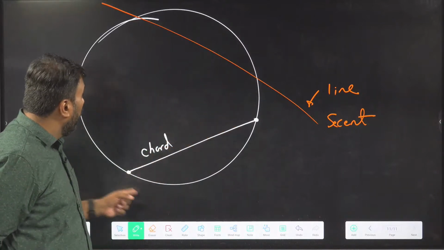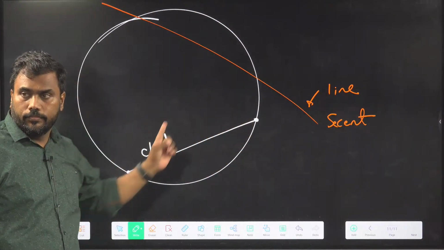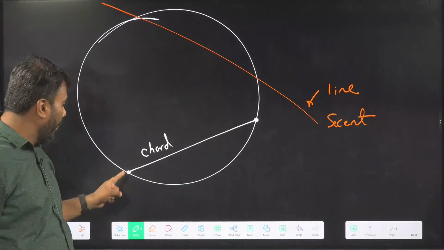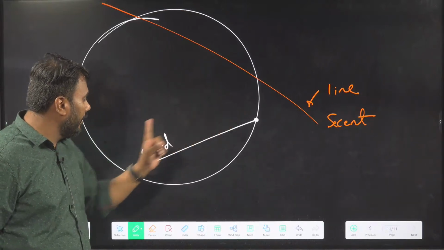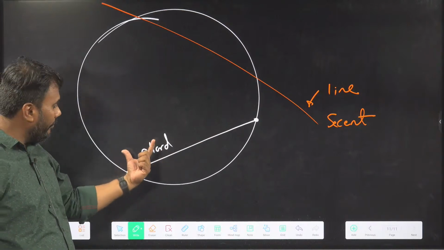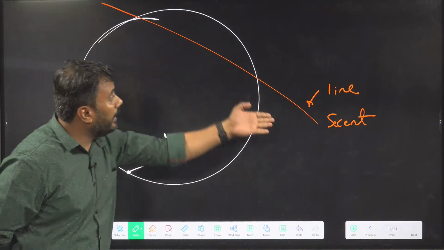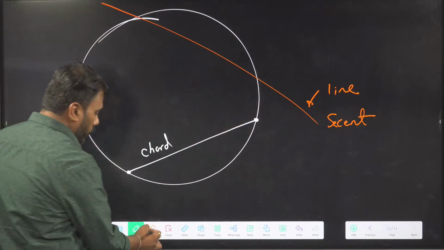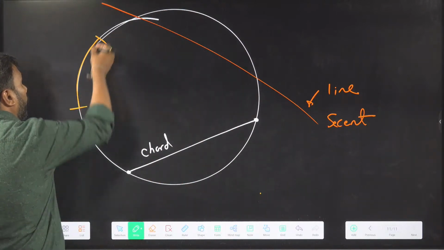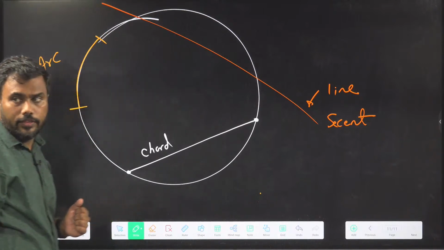Okay, so this is a circle. If any 2 points on the circle are connected, then that is called a chord of the circle. If any line cuts the circle, then that is called a secant. The curve along the circle between 2 points on the circle is called an arc of the circle.